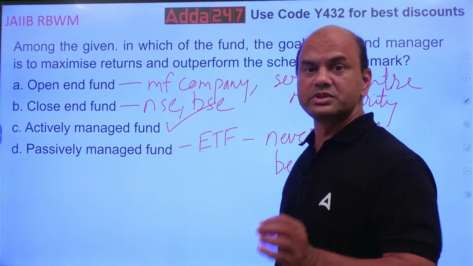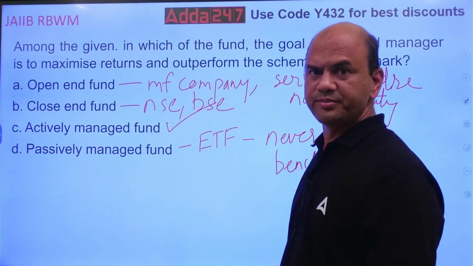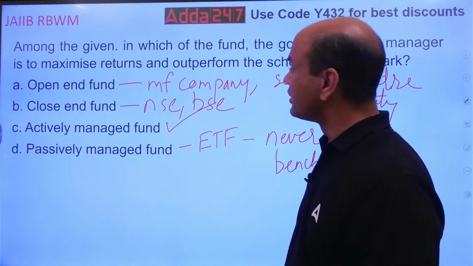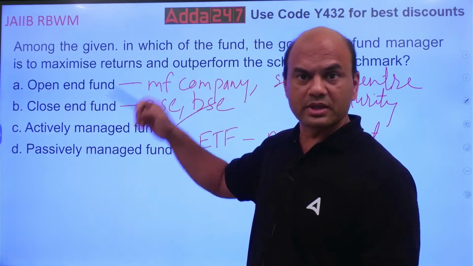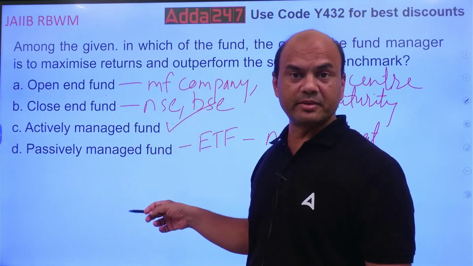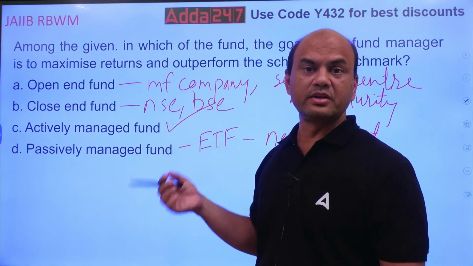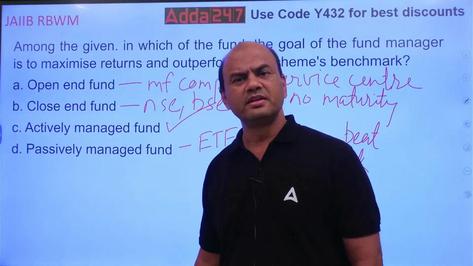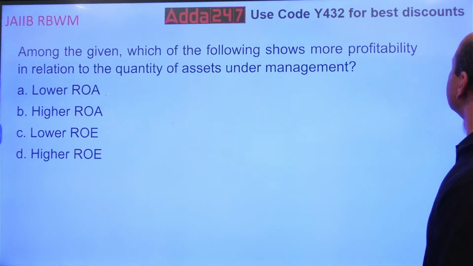Kindly note, closed, so it has a maturity. Got it? Clear everyone? Not only the answer is important; it's important that you know the whole concept. What is active management? What is passive management? What is open-ended? What is closed-ended? You must know these details. Whenever you are studying any topic, you must know all the details of that topic.